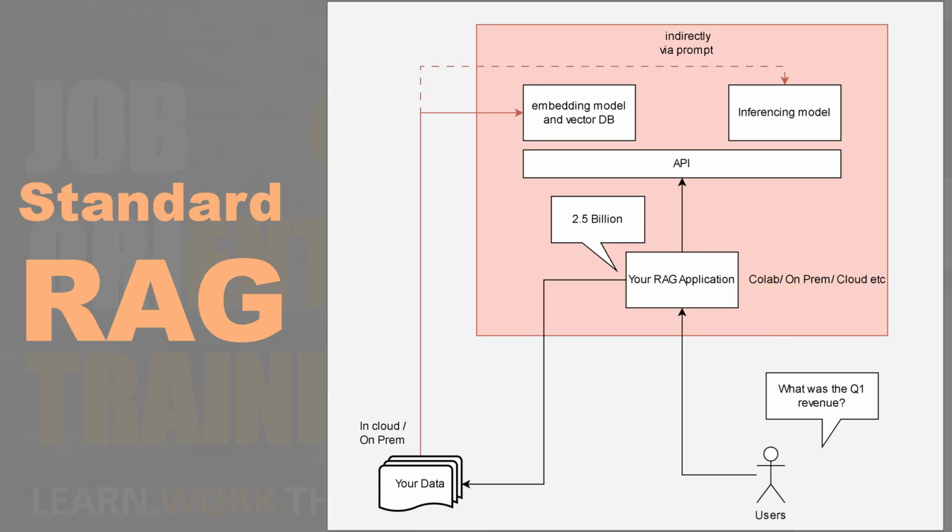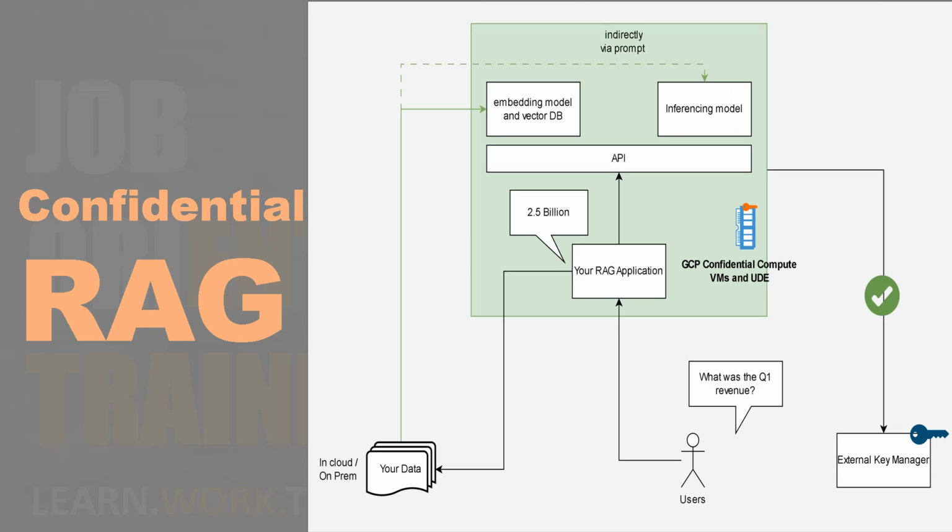So now what's the solution, right? Well, on Google Cloud, the customers can choose to run their own models on a confidential compute instance, which is what we have shown here, where the RAM of the instance is encrypted, which does not allow the cloud provider access to the instance. Moreover, the disk is encrypted with the external key, and the data for fine-tuning or for RAG use cases is end-to-end encrypted with ubiquitous data encryption, which we are going to see a little bit later, and can only be processed on a confidential virtual machine. So that is basically the solution in a nutshell.